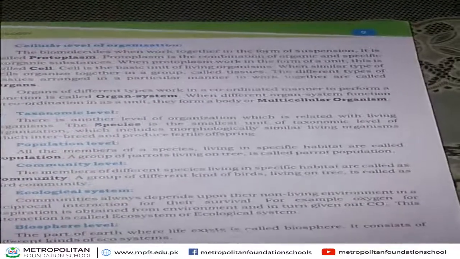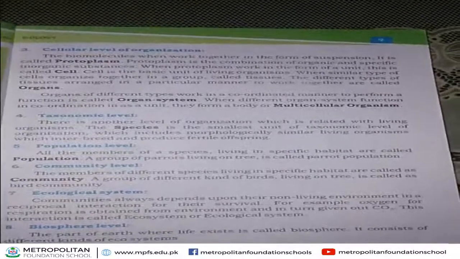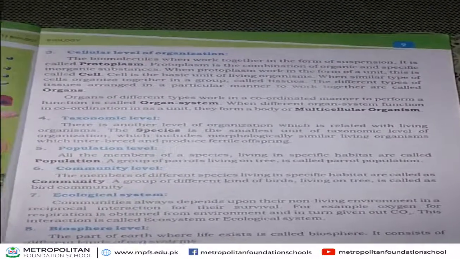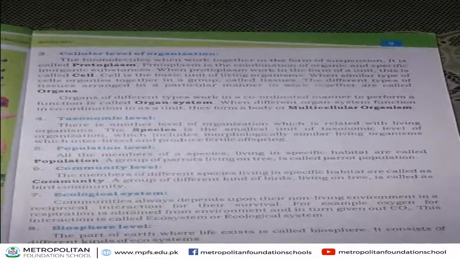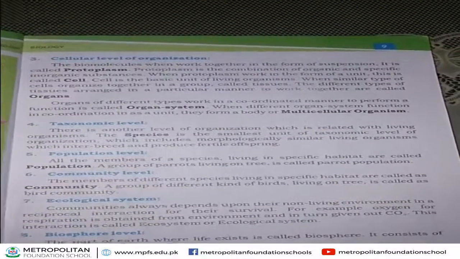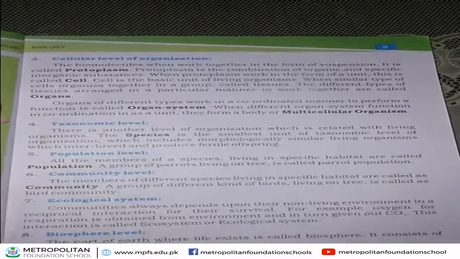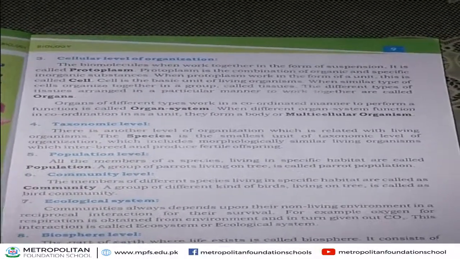What is a community? When different types of species are found in a specific habitat, that is called a community. Okay, for example, many kinds of birds found and living on a tree. It is called a bird community.